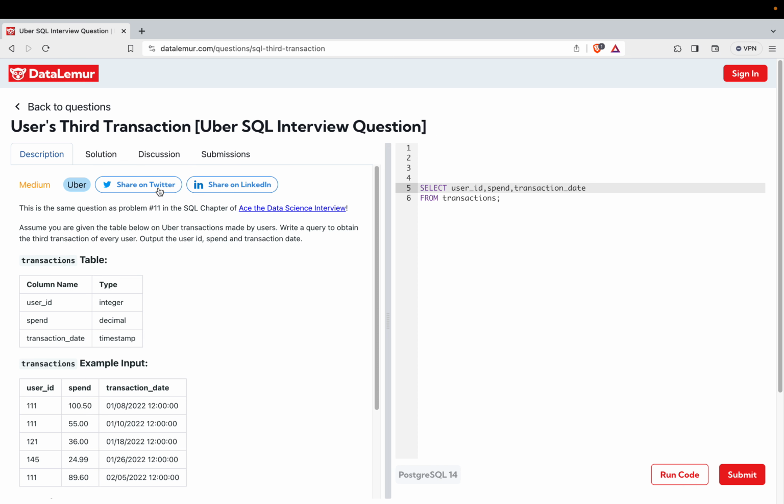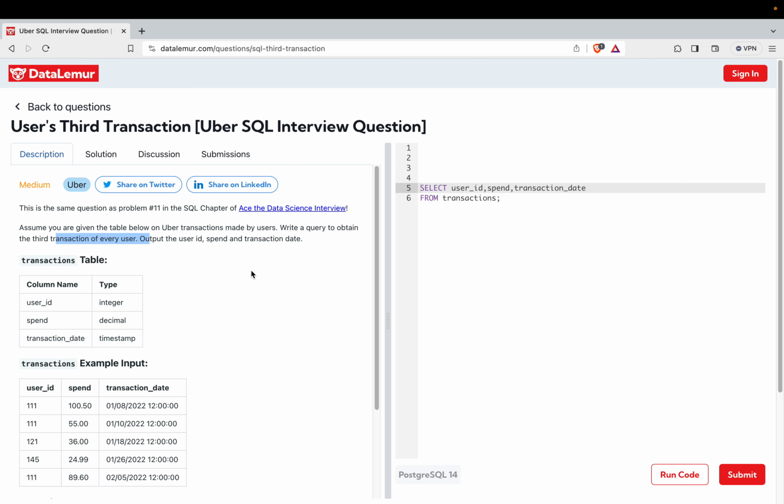Basically, if you can see, it is asking for the third transaction of every user. Can you think of using a window function here? Third transaction by every user. That means it is indicating towards a window, right? Where user ID is a window, and in that particular window I am going to take the third transaction, every third transaction in every window. That means every third transaction in every partition. That means I'm going to partition my data based on user ID, arrange that data based on transaction date, and then take the third record from every partition.